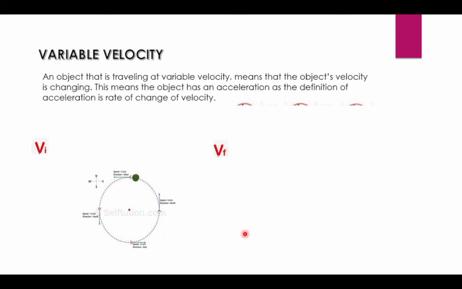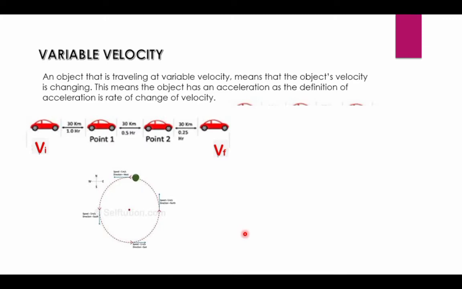Another type of velocity is variable velocity. When an object is traveling at variable velocity, it means that the object's velocity is changing. This means the object has an acceleration, as the definition of acceleration is the rate of change of velocity. So if there is variable velocity, the object has another characteristic that is called acceleration.